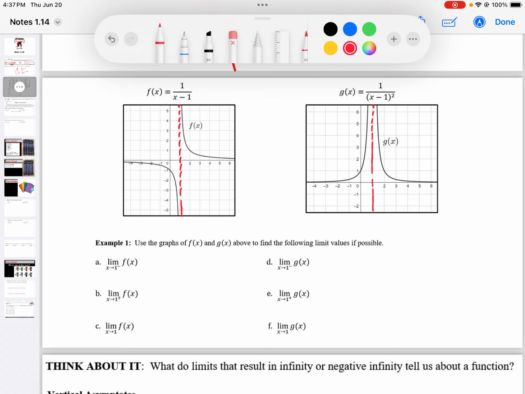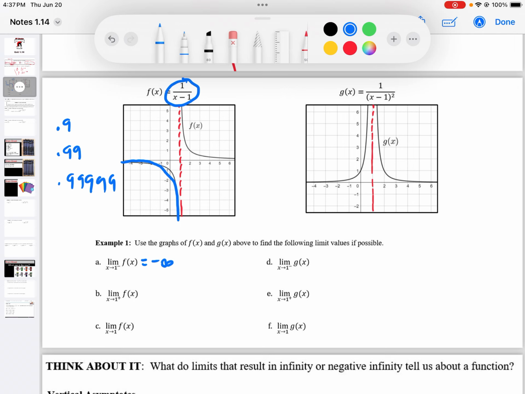All right, what is the limit of the f function as x approaches 1 from the left? From the left, I'm getting closer to 1, that gives us negative infinity. But I want to use that number over 0 from the left or 0 from the right. So if I'm plugging in 1 from the left, think of numbers close to 1 but on the left side of 1 on the number line, like 0.9 or even closer, 0.99, or 0.9999, a whole bunch of 9s.